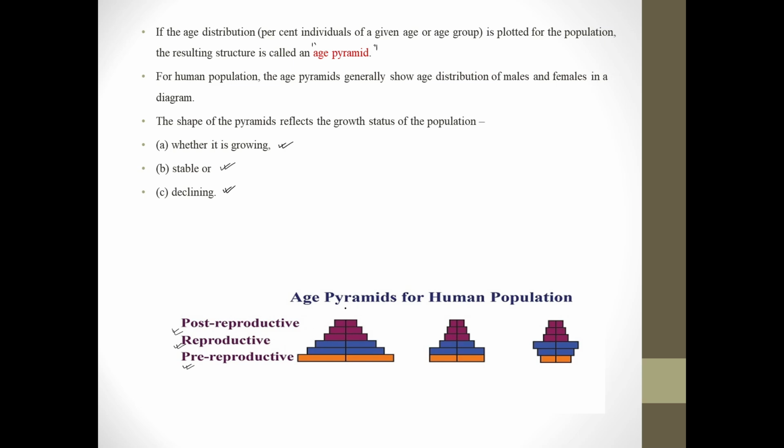So in the first pyramid we can see that the population of pre-reproductive is maximum. The second most population is of reproductive individuals, and the third, least population is of post-reproductive. So such type of age pyramid we will call increasing.